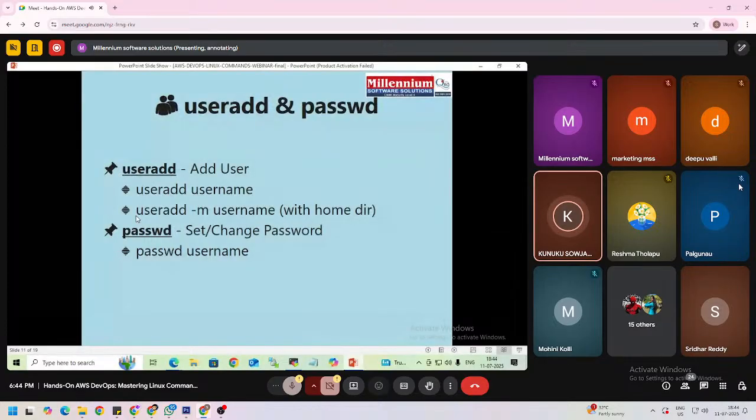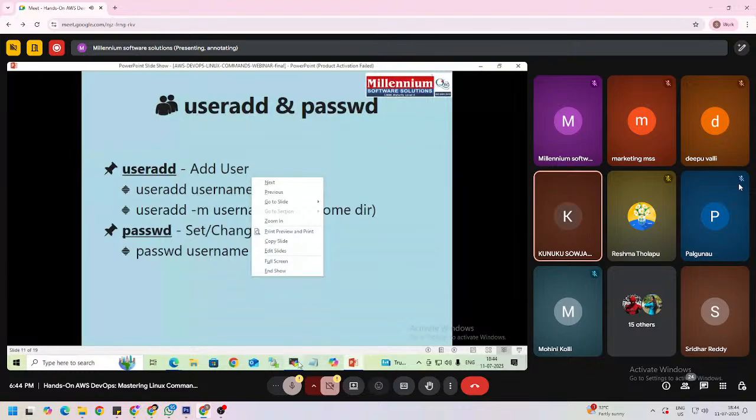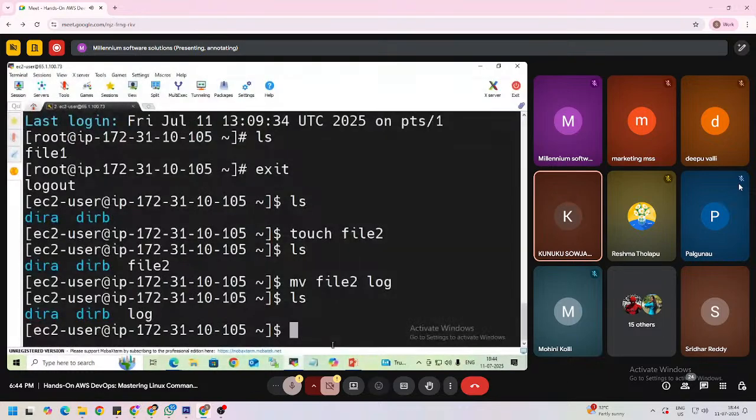The next ones are useradd and passwd. Here we have only two users: one is the EC2 user and the other is the root user. If you want to create one more user, we need to use useradd. The useradd command is used to create a user. So useradd and give the name as MSS. This is my user name. So this is the command and this is the user name, right?